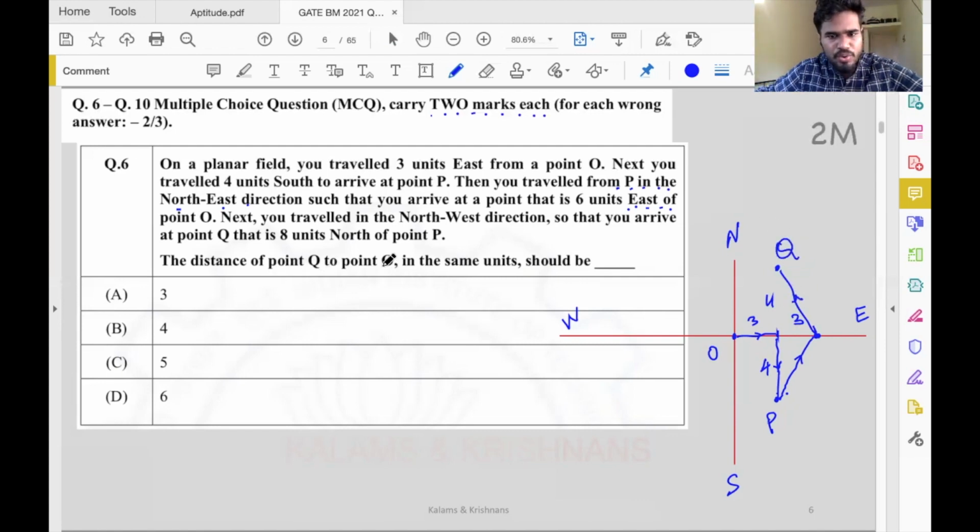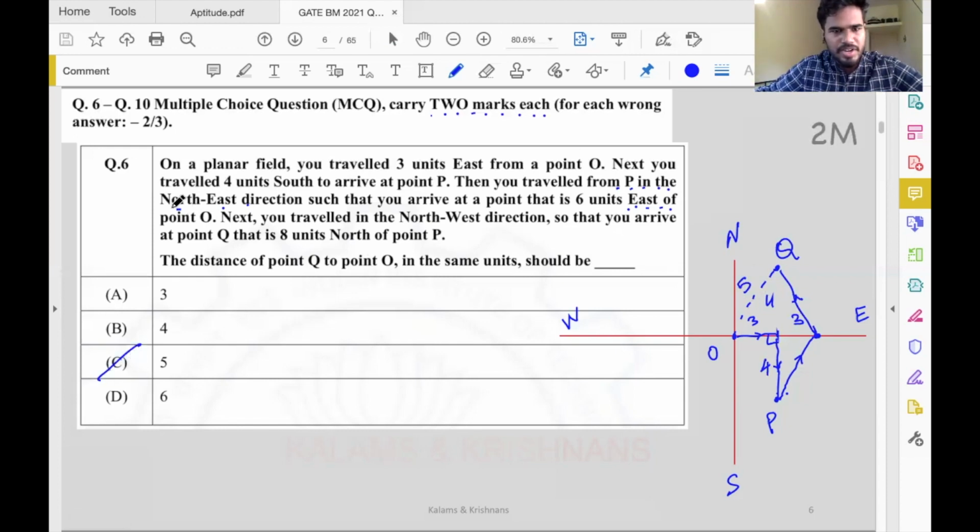Distance of point Q to point O. So we want the distance between this and this. It's very, very simple. So this is a right angle. So this is 3, this is 4. We know this is 5. Notice this is 3, this is 4, this is 3, this is 4. So this distance is just 5. So C is the correct answer.